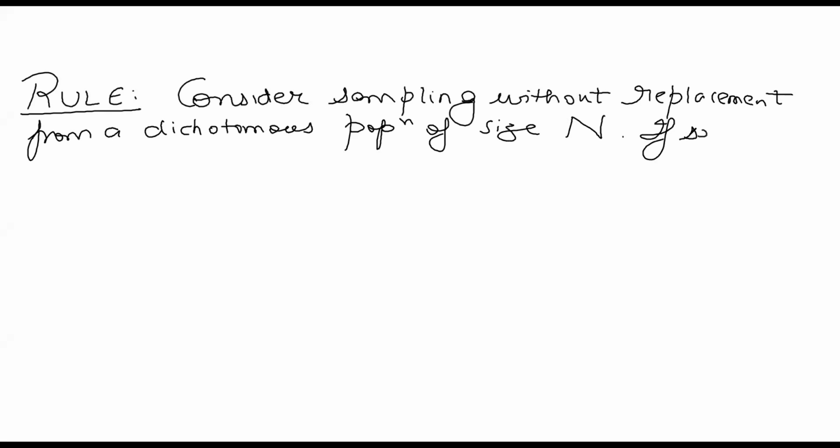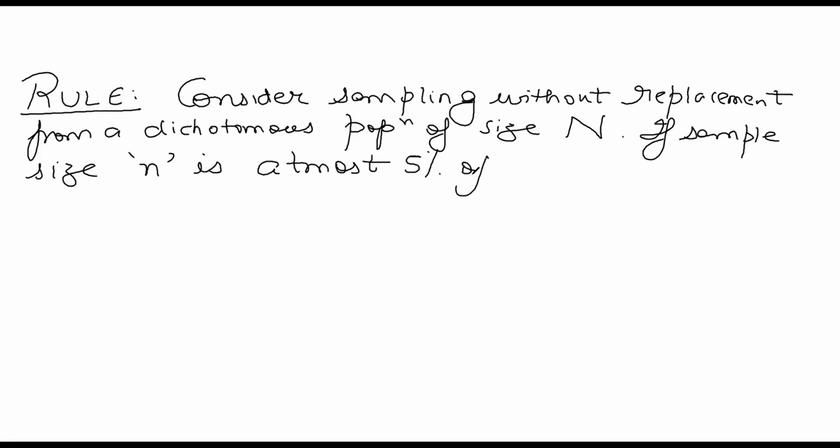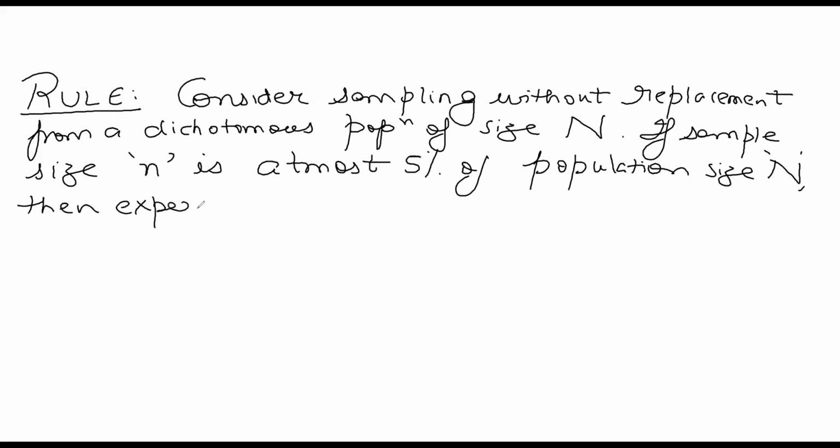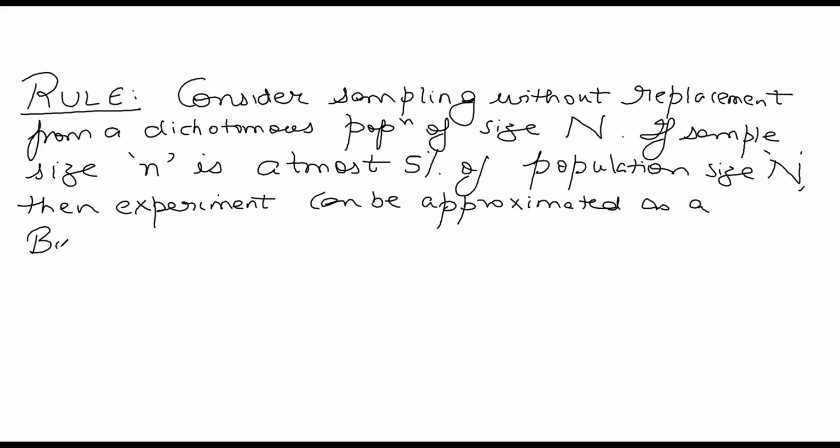If the sample size, small n, is at most 5% of the population size, capital N, then the experiment can be approximated as a binomial experiment.